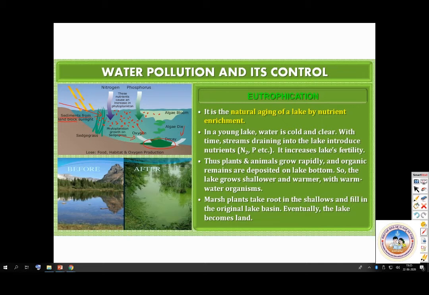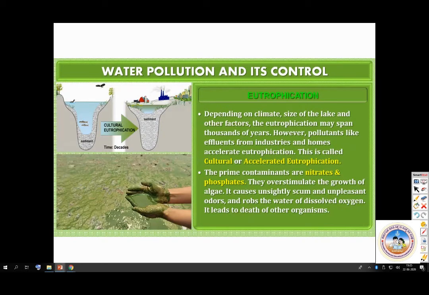Depending on climate, size of the lake and other factors, eutrophication may span thousands of years. However, pollutants like effluents from industries and home accelerate eutrophication. This is called as cultural eutrophication. So what did we read first? Normal eutrophication, that happens naturally, but it will take a long time. But in cultural eutrophication, what will happen? It will occur within few years, and the sediment will keep on accumulating. This is called as accelerated eutrophication.